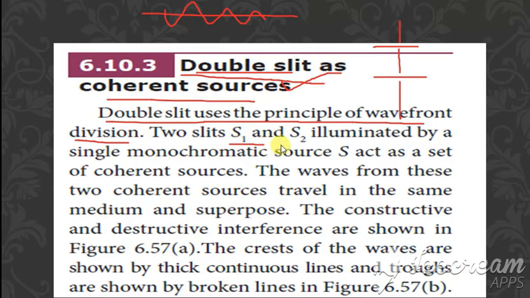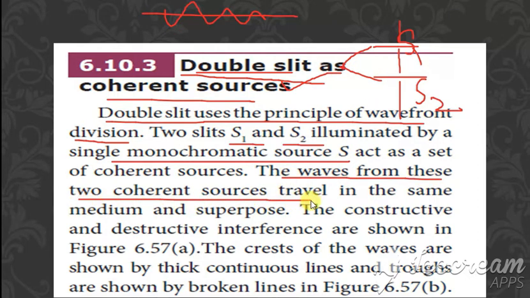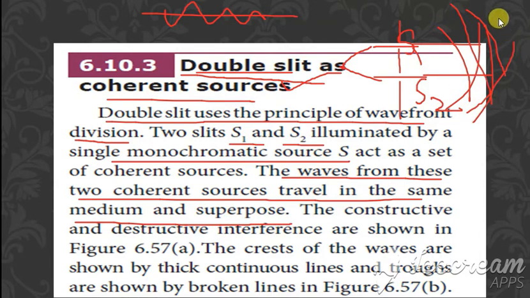Two slits S1 and S2 are illuminated by a single monochromatic light. So we have the two slits, S1 and S2, and the light is from the same monochromatic source. The waves from these two coherent sources travel in the same medium and superpose. So what happens to the waves? They travel in the same medium and superpose with one another, one over the other. So constructive and destructive interference are shown. We have both constructive as well as destructive interference.